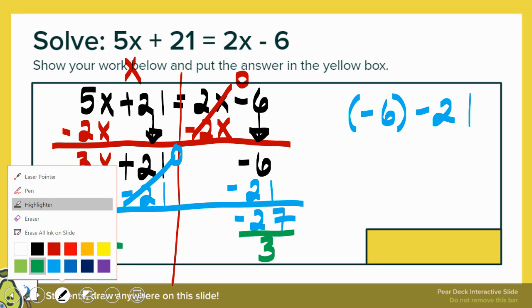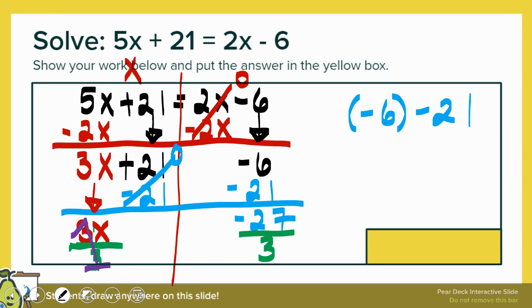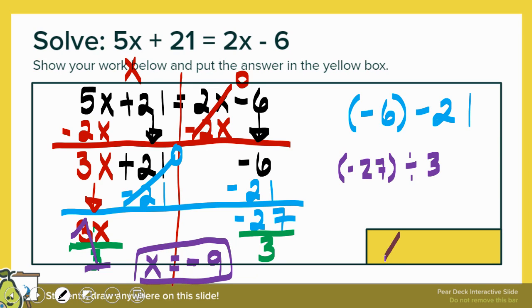So 3 divided by 3, we get 1. 1 what? X. Negative 27 divided by 3. This is the part where you would type it in your calculator. Remember that negative 27. If you're going to type this in, you will do negative 27 divided by 3 on your calculator. You will get 9. But what type of 9? It says negative 9. So our answer is x is equal to negative 9. I'm going to make sure I write that answer on that box.